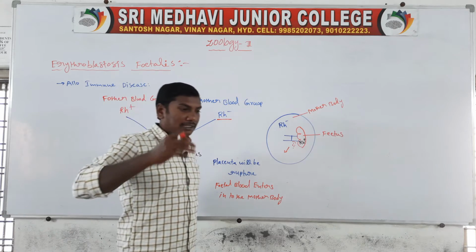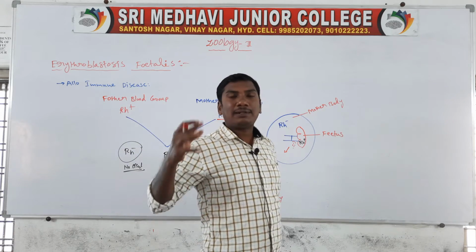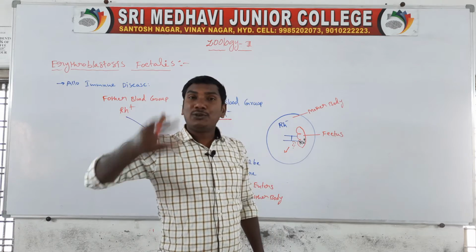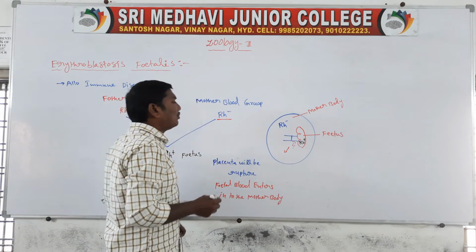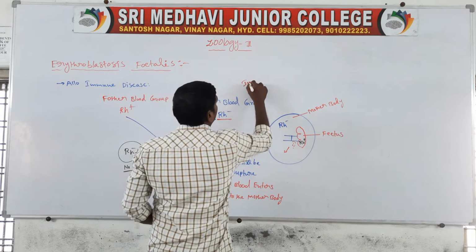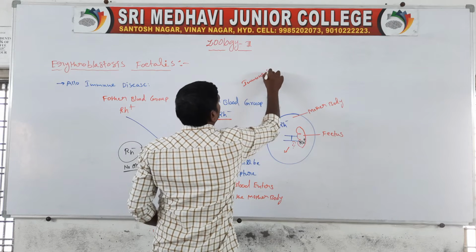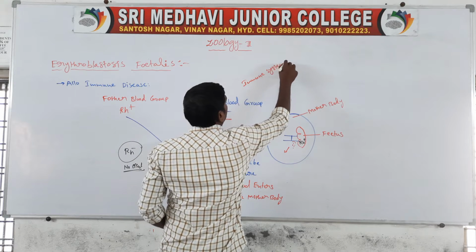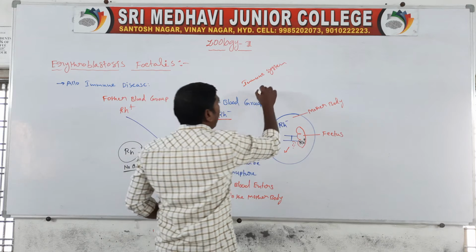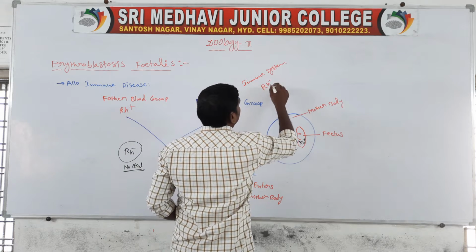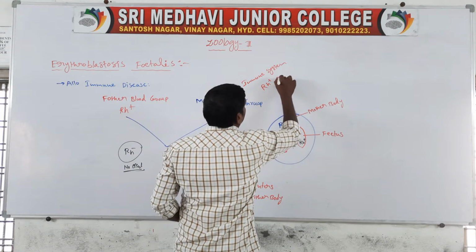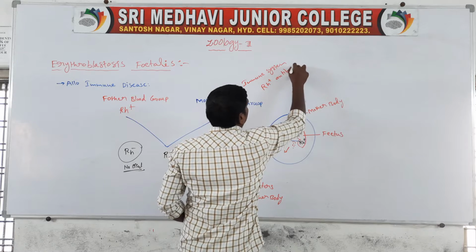The mother's immune system identifies the Rh positive antigens.